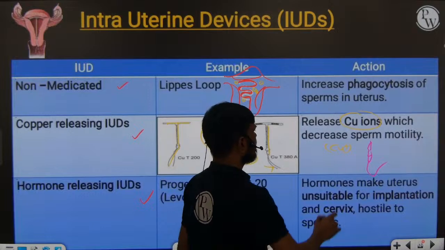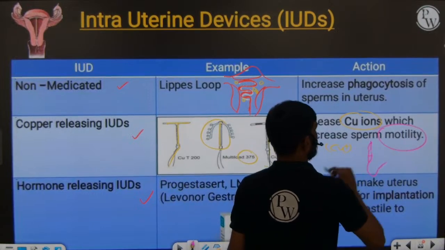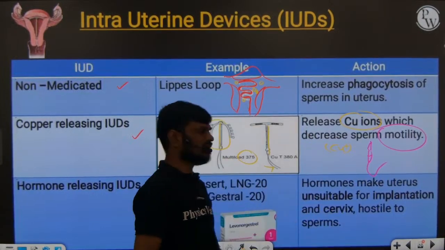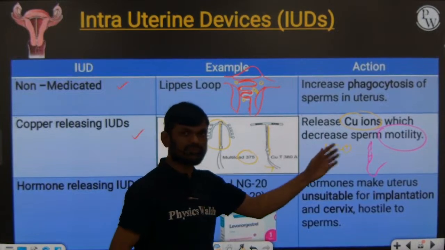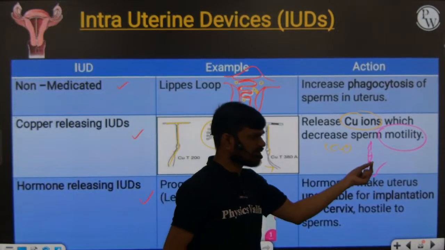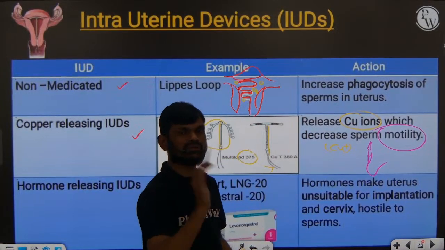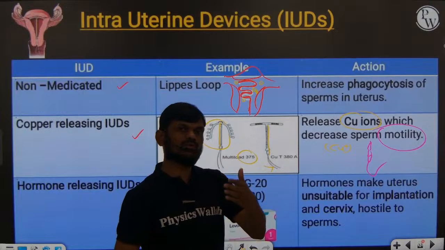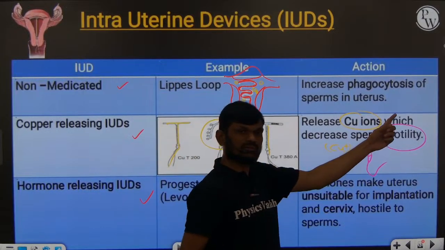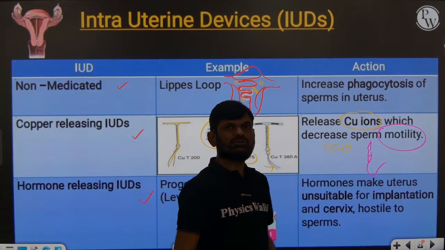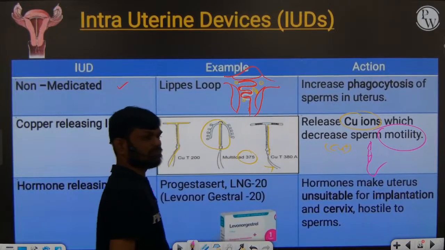So it decreases sperm motility. How is it decreasing sperm motility? The copper ions react with the mitochondria of the middle piece of the sperm. When there is no mitochondria, there is no movement of the tail. If there is no movement, the sperm cannot move to the ampullary region. So they prevent fertilization.